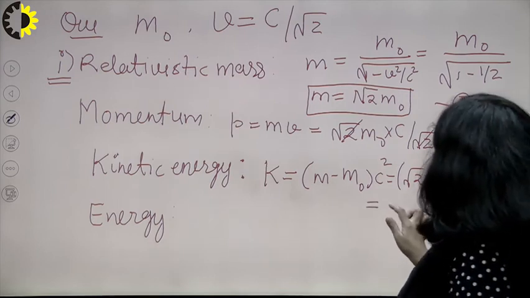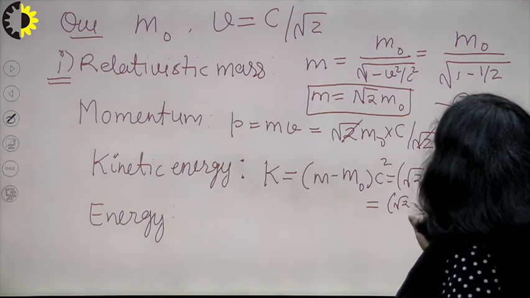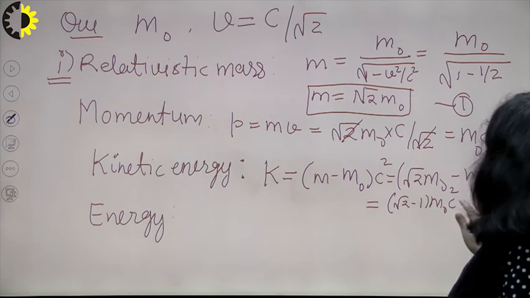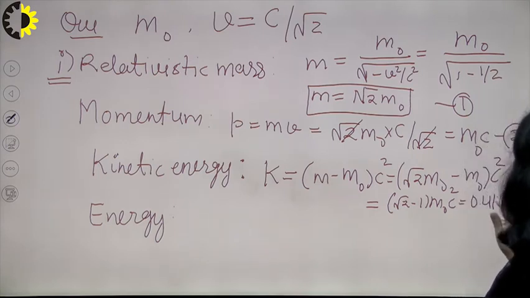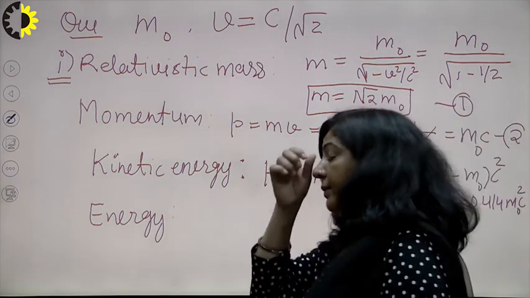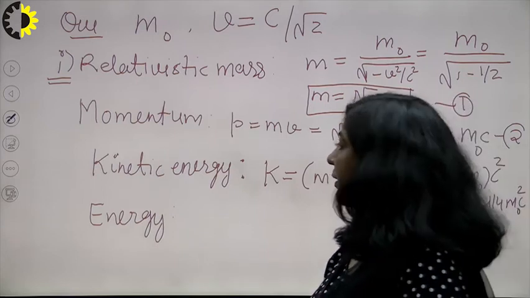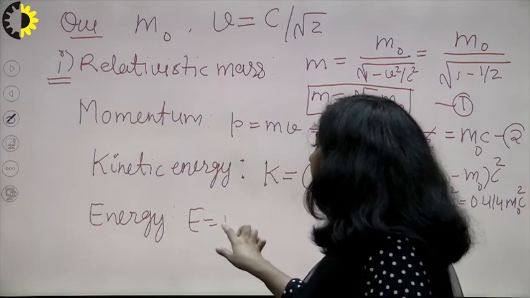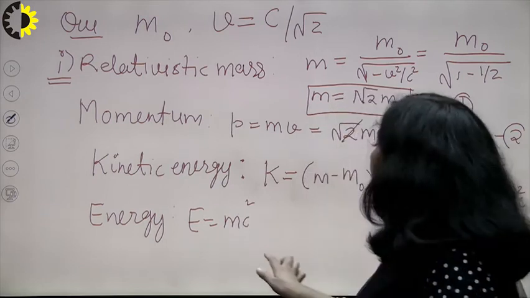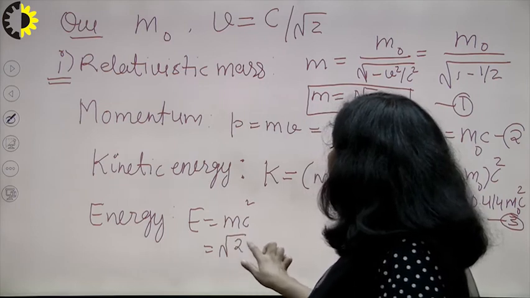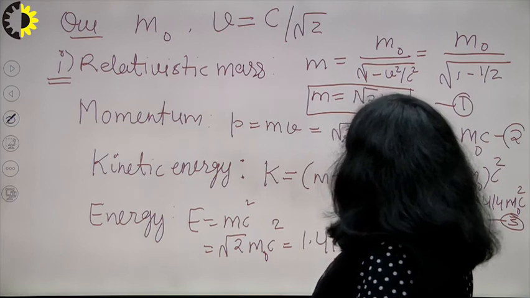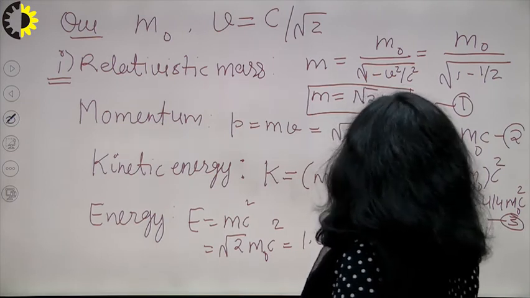What you will get here? You will get root 2 minus 1 into m naught c square. You know the value of root 2? It is 1.414. So it is 0.414 m naught c square. This is the kinetic energy, right? Now finally the total energy, that is the last part of this particular numerical. The total energy, you know, is mc square from Einstein's mass energy relationship. So if E is mc square, you know the value of m? It is root 2 m naught, so E is root 2 m naught c square, and root 2 is 1.414, so 1.414 m naught c square. So this is the answer of your last part.